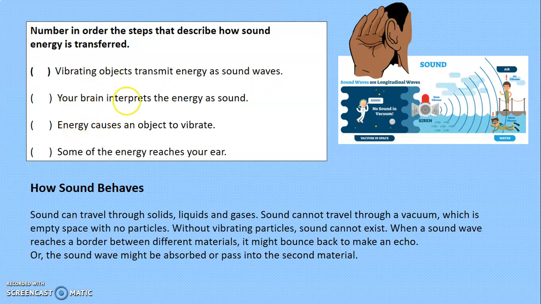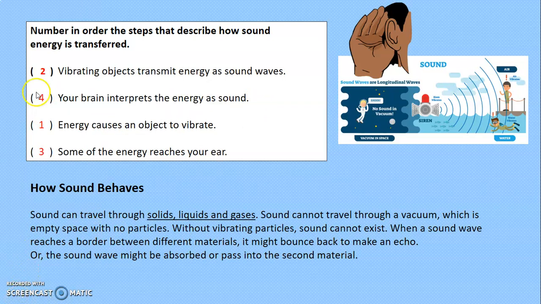Excellent, Laura. Some of the energy reaches your ear. And finally, Gerardo. Yes, your brain interprets the energy as sound. This is how the answers look. 2, 4, 1, and 3.